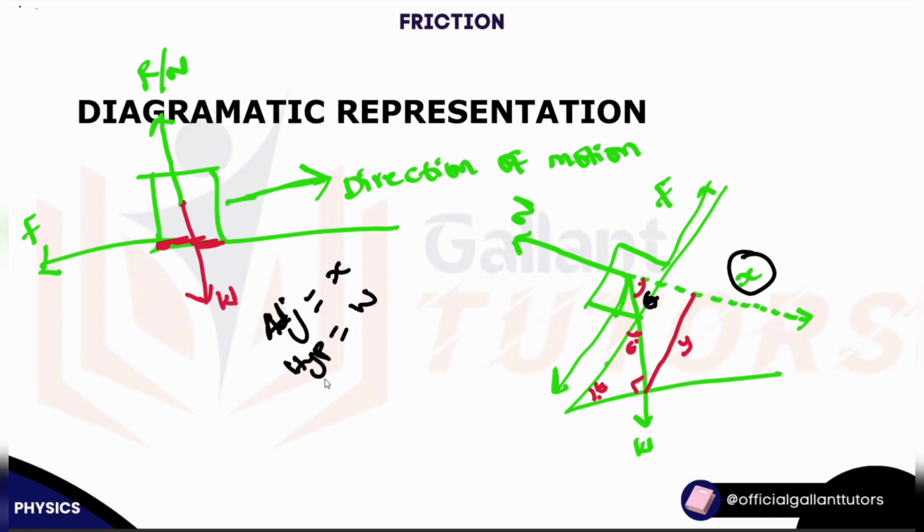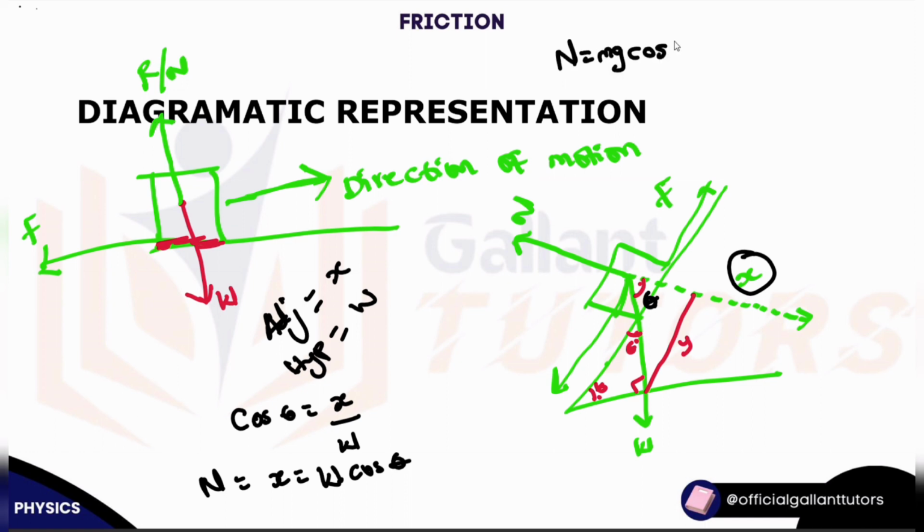Now, which formula connects them together? Cos theta is equal to what? x over w, which is adjacent over hypotenuse. So x is equal to w cos theta. So what's our x again? Our x is the normal reaction. So that proves what I said before, that N is equal to mg cos theta. This w here is the same thing as mg. Don't get it wrong.